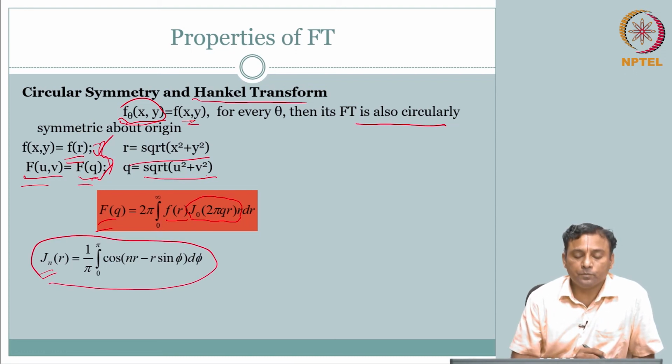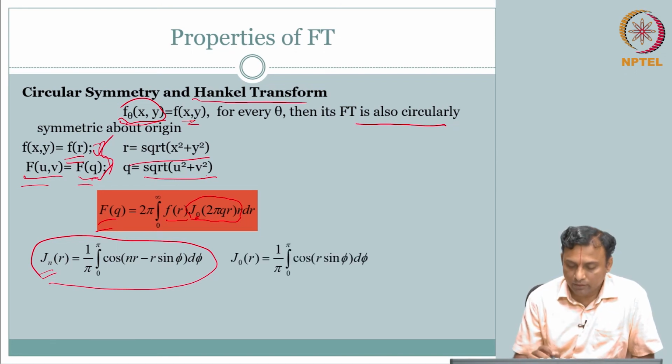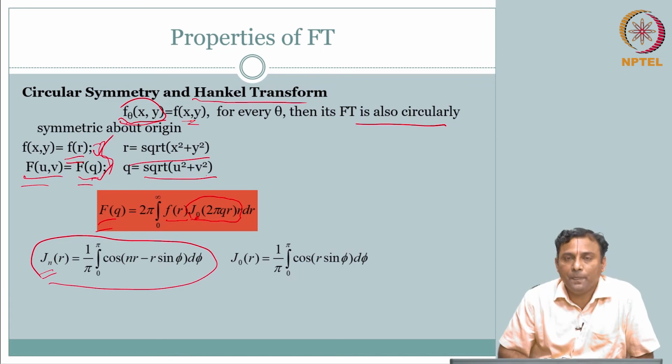So, if this is the Bessel function, then what do we want? We want 0th order. So, if this is for n, then we can substitute 0, right. We could get J naught of r equal to the integral from 0 to pi of cos of r sin phi d phi. Okay.